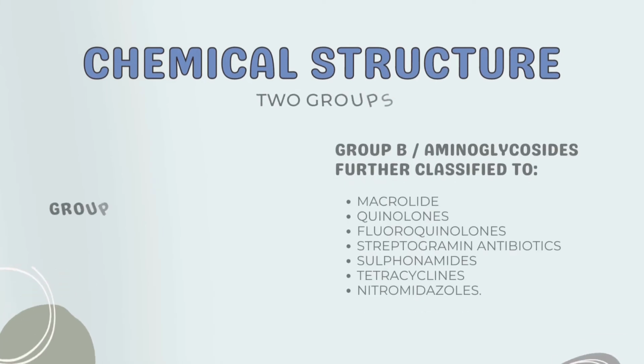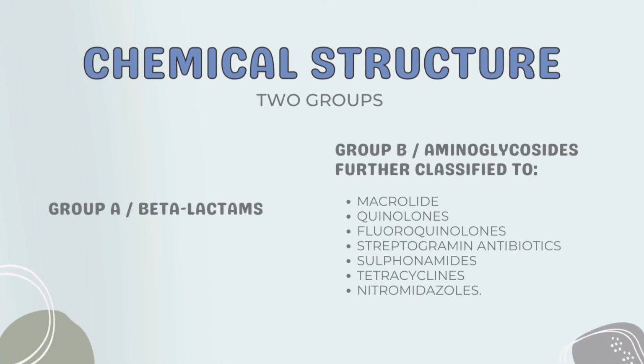Number 4, chemical structure. Classification of antibacterials based on their chemical structure is very important because it can predict the pattern of toxicity, effectiveness, and other related properties. Antibacterials are divided into 2 groups: Group A, the beta-lactams, and Group B, the aminoglycosides, which are further classified into macrolides, quinolones and fluoroquinolones, streptogramin antibiotics, sulfonamides, tetracyclines, and nitroimidazoles. Number 5, function.